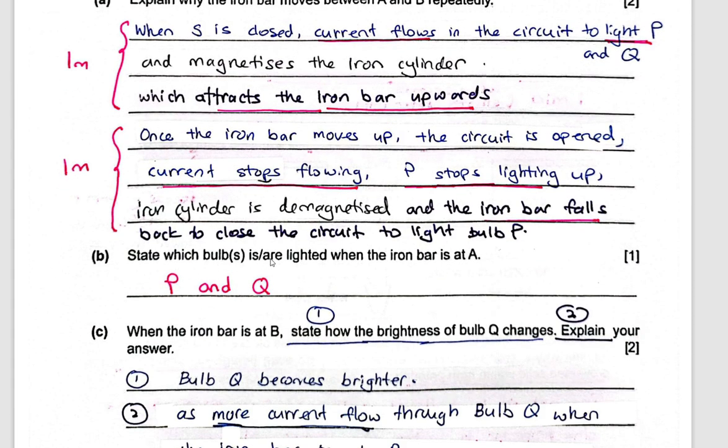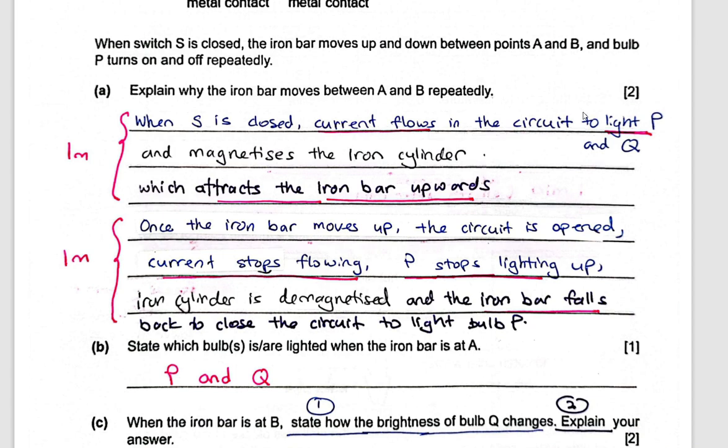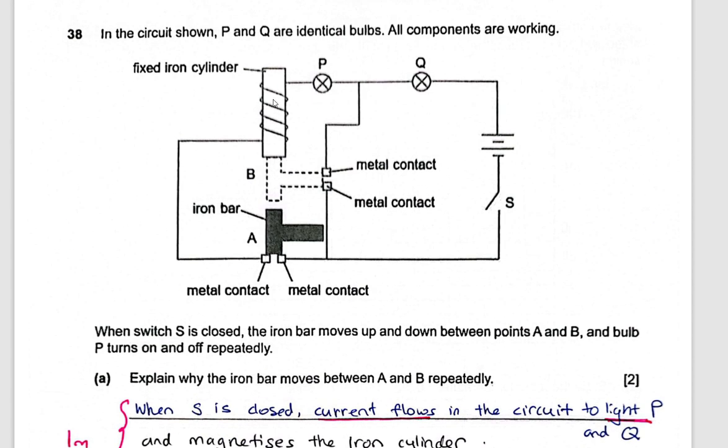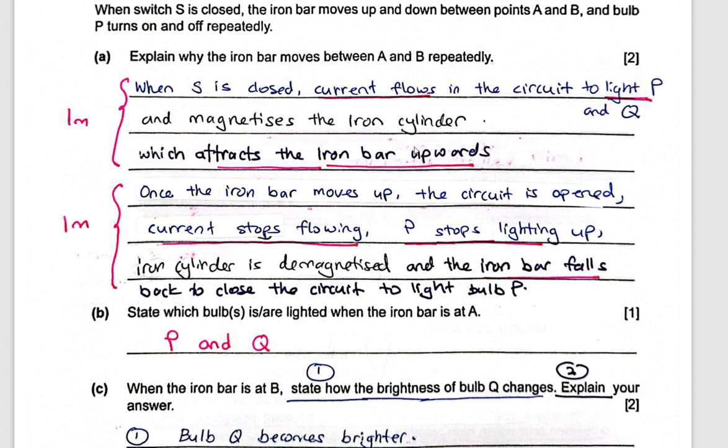Now state which bulb is lighted or unlighted when the iron bar is at A. The reason why I wrote this here is to help me to answer part B. So when the iron bar is at A, which is at the bottom here, current flows through like this, the outer circuit here, and P and Q therefore both light up.